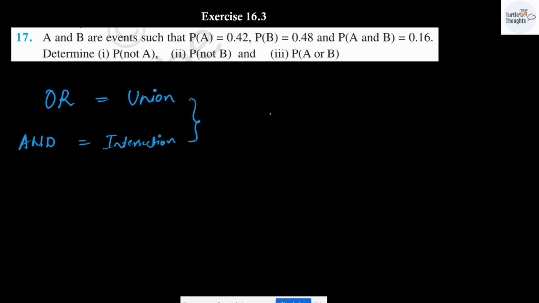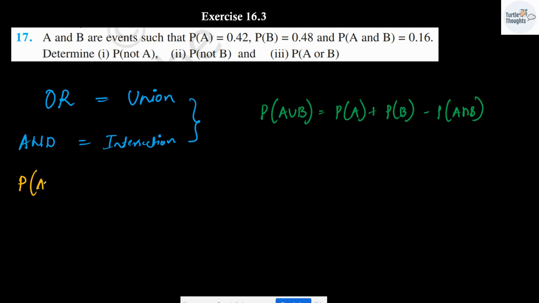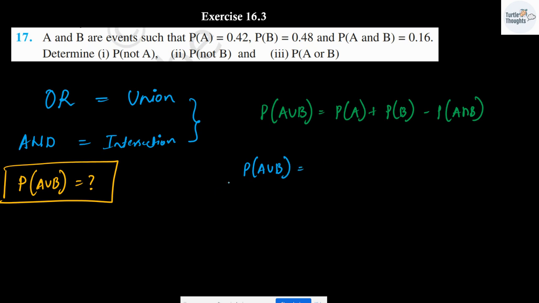I can write the formula as probability of event A union B will be given as probability of A plus probability of B minus probability of A intersection B. I have to find out A or B, meaning A union B. Substituting all the values, probability of event A, it is 0.42 plus probability of event B, it is 0.48 minus probability of A intersection B. A intersection B means A and B.